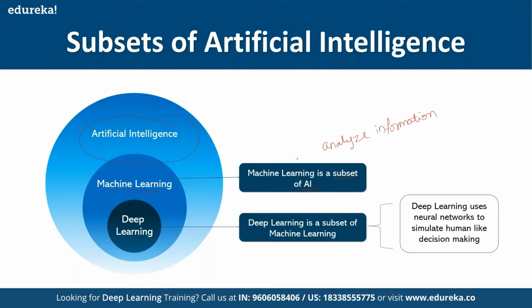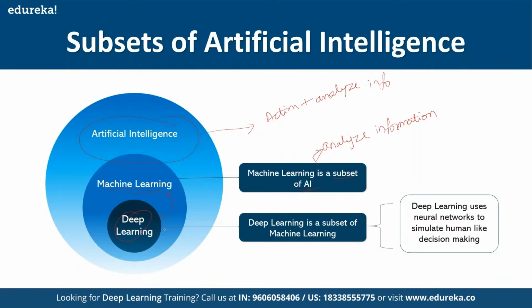Okay, it will have the ability to just perform the analysis of information. Coming to AI, as it is on top of machine learning, I can say that this AI has the ability to take action as well as analyze the information. And coming to deep learning, which is the topic of our session today, as you can clearly see, it is under machine learning, which means deep learning is a subset of machine learning.